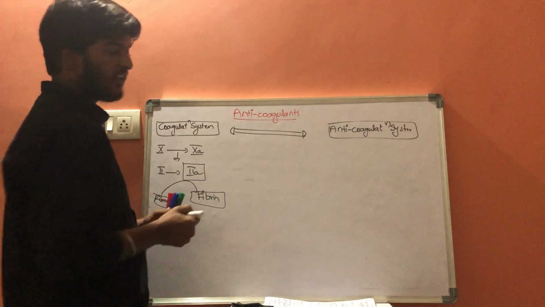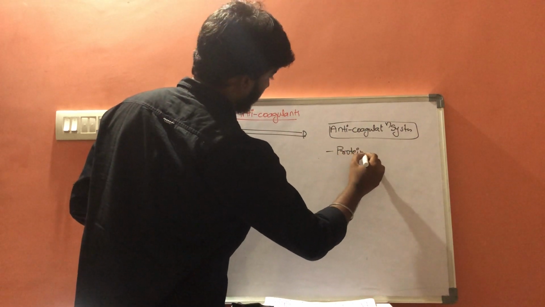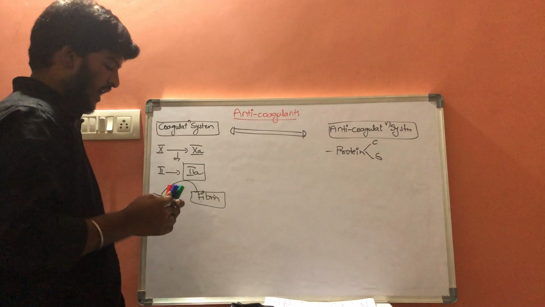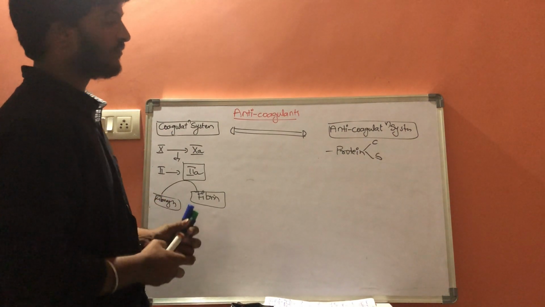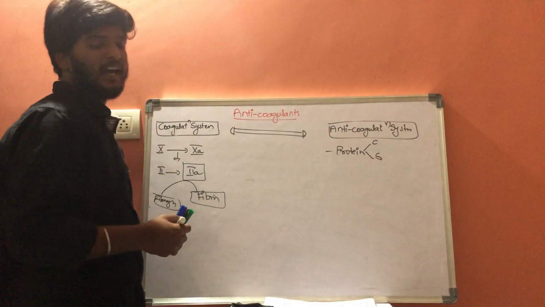There are some proteins like protein C and protein S. Protein C is also called autoprothrombin C. These will result in an anticoagulation effect. And the next one is antithrombin 3.